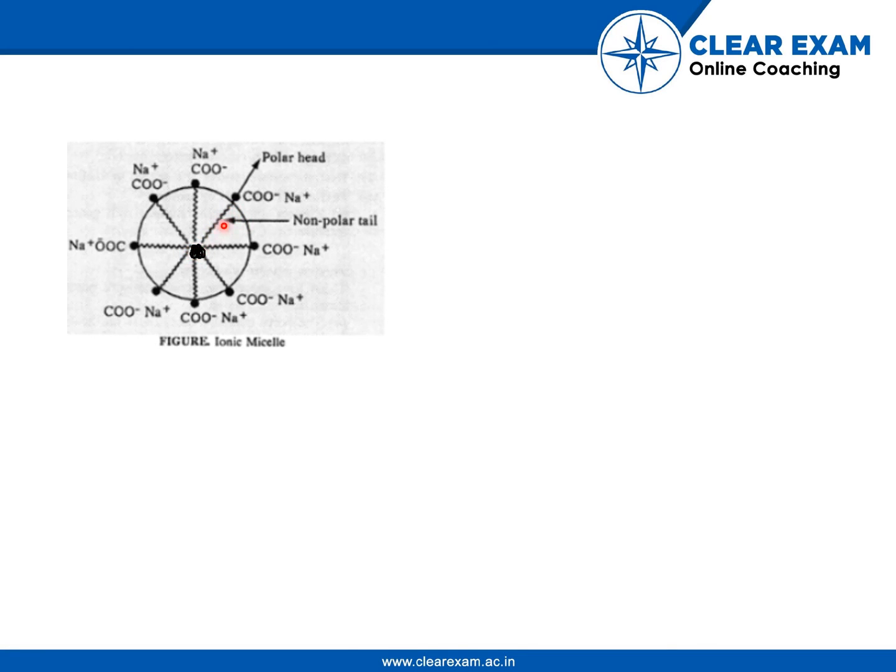Okay, it will just go towards the dirt particle because it doesn't want to go near the water. It will align itself pointing towards the dirt particle, and COO minus will point towards the water because it is polar in nature. So this is the basic diagram of an ionic micelle.